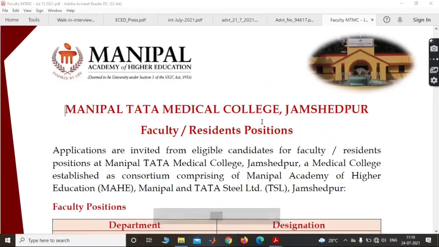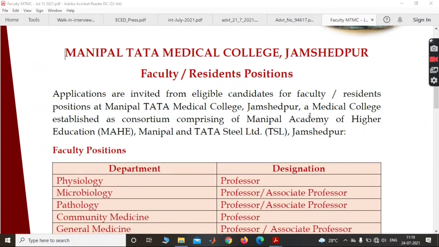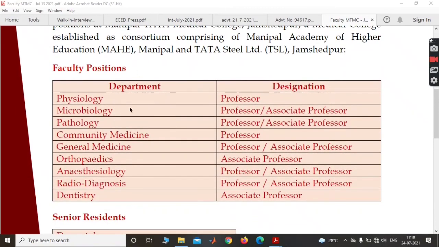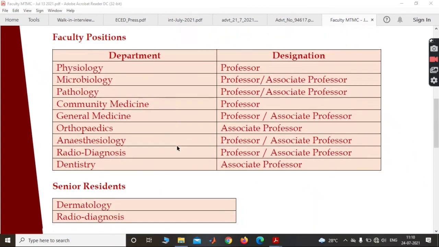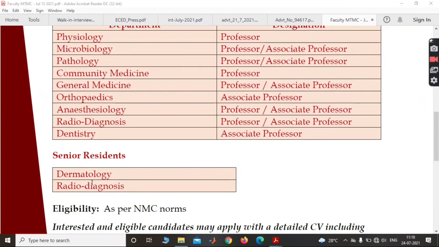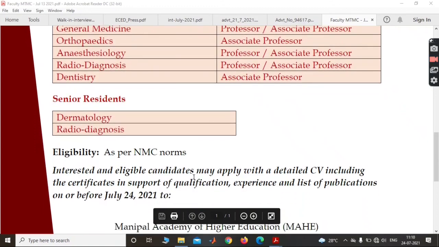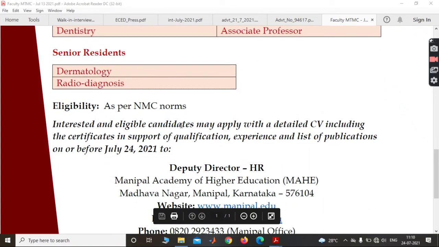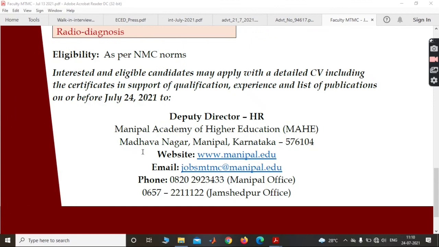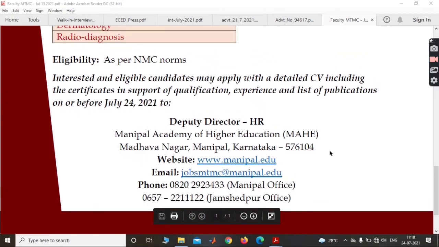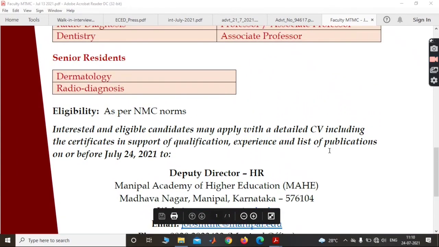Now coming to the last college's notification, Manipal Tata Medical College, Jamshedpur, faculty and residential positions. Here are the departments along with their designations: pathology, physiology, microbiology, and senior residents in dermatology and radiodiagnosis, eligible as per NMC norms. Interested and eligible candidates may apply with a detailed CV including certificates supporting qualification, experience, and a list of publications on or before July 24 to this email ID. Today is the last date. When you see that notification, just apply as soon as possible.